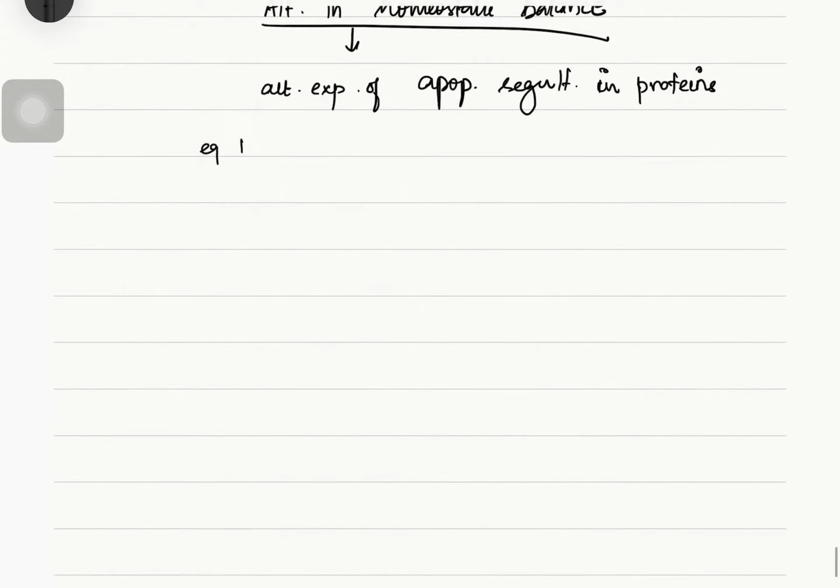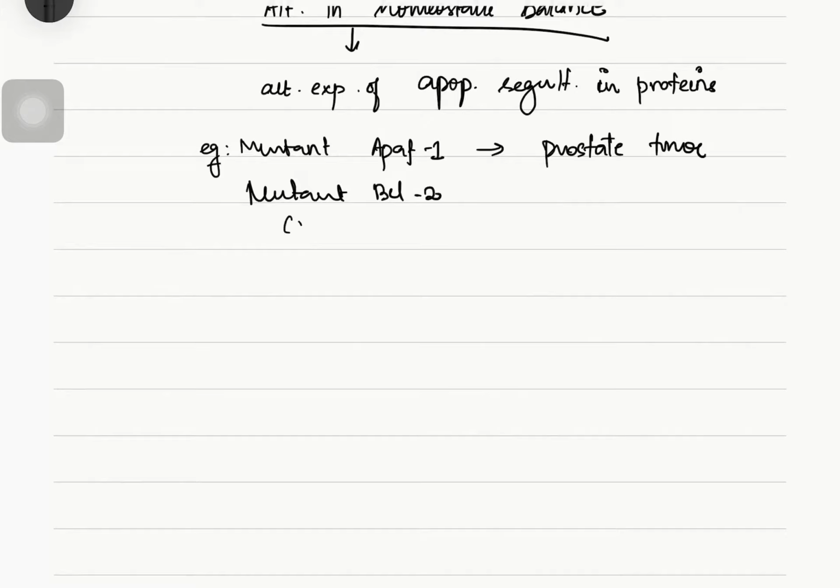For example, mutant APAF1 is causing prostate tumor. Similarly, mutant BCL2, that is overexpression of BCL2, will cause lymphoma. It is also implicated in breast cancer, prostate cancer, lung cancer, melanoma, etc.